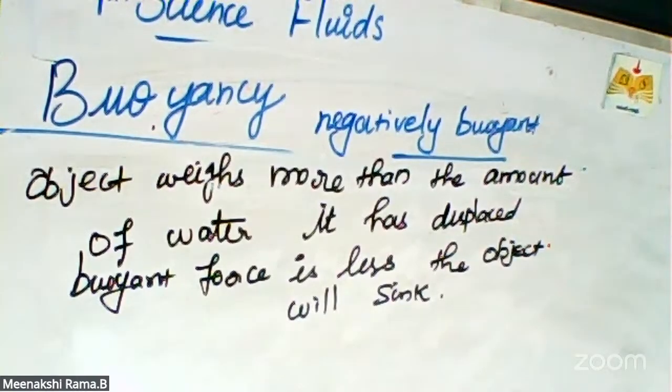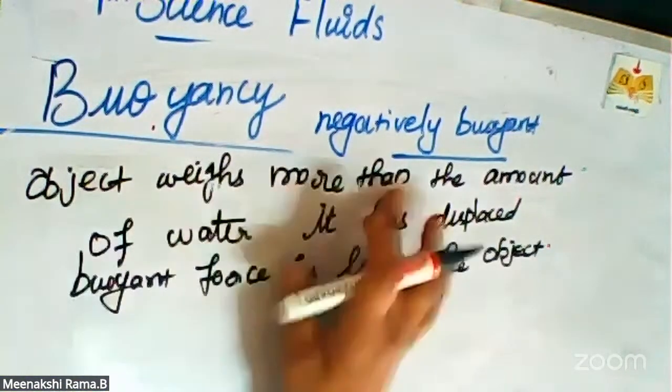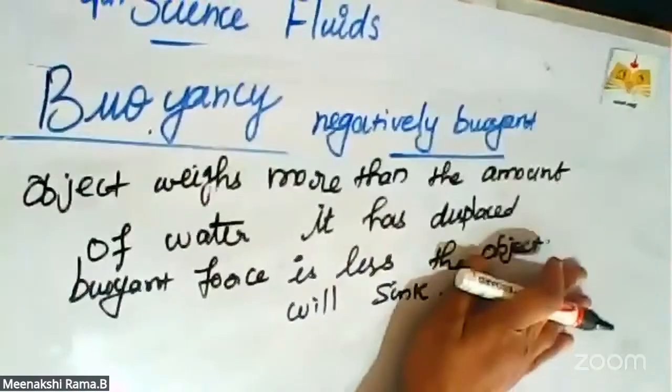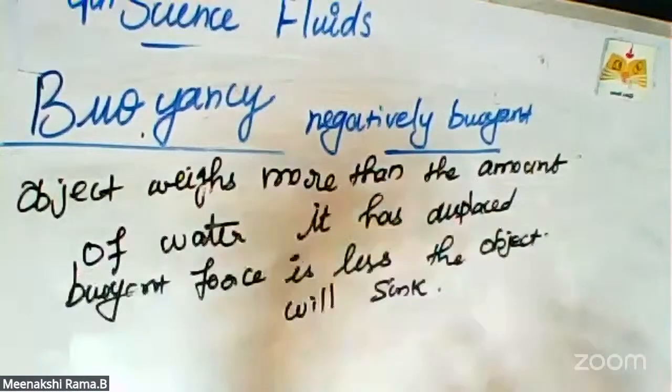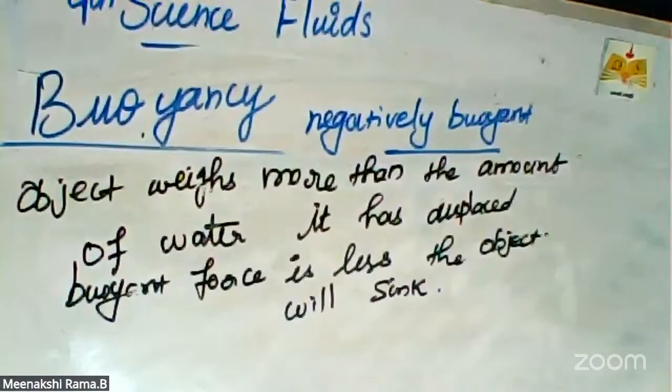Positive buoyant means the object weighs less than the amount of water displaced. Object weighs more than the amount, sorry, that is called negative. Less means that is positive buoyant. So objects are divided into two: one is positive, another one is negative.